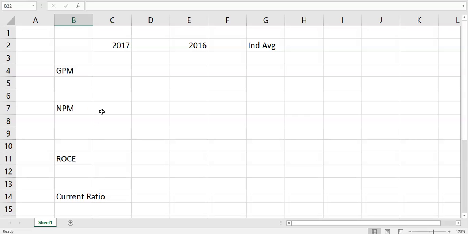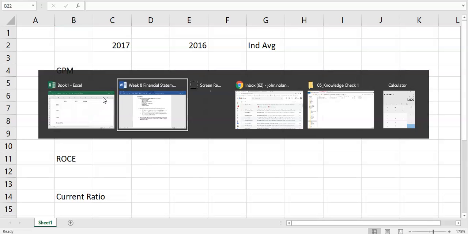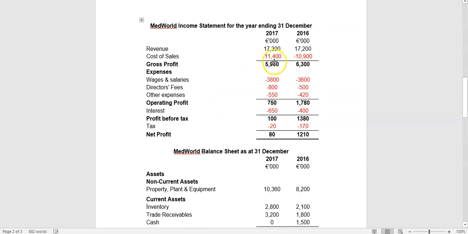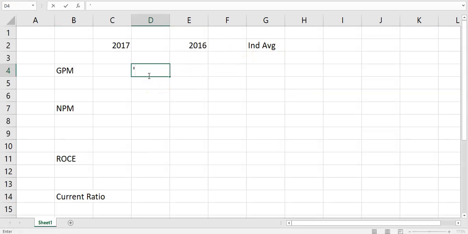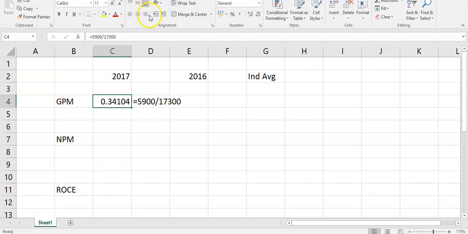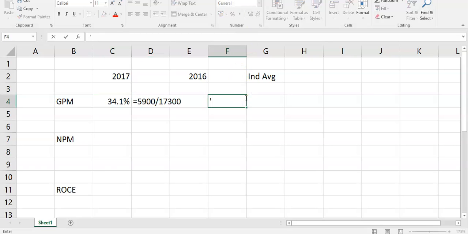So your gross profit margin here, that is your gross profit divided by your revenue. So how profitable are you relative to the sales that you make? So it's 5.9 over 17.3 and 6.3 over 17.2. So the answer is in percentages. So here, 5.9 over 17.3. Again, you can multiply by 100 over 1 if you want. This is in percentages. So just put that in percentages. So 34% or 34.1 if you want to be exact. Then the previous year, 2016, was 6.3 over 17.2.